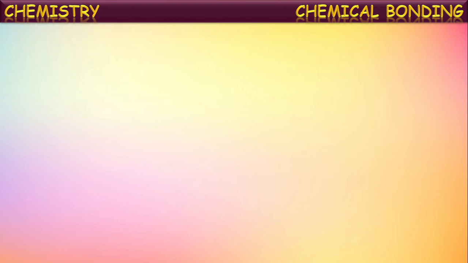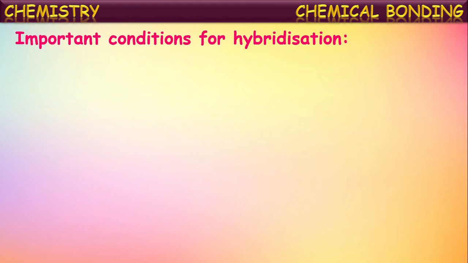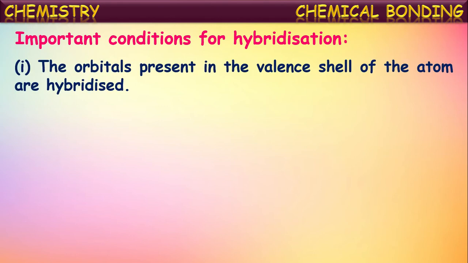Now let us see the important conditions for hybridization in an atom. One, the orbitals present in the valence shell of the atom are hybridized. Only the orbitals present in the valence shell, that means the outermost shell, participate in intermixing, and thus result in the formation of hybridized orbitals.